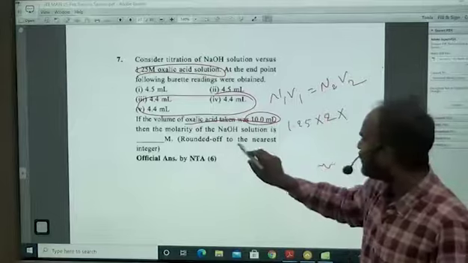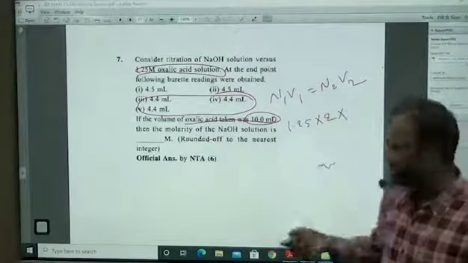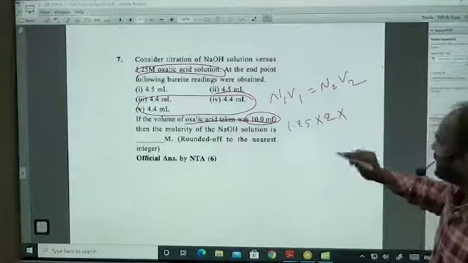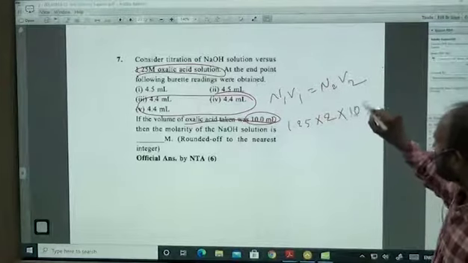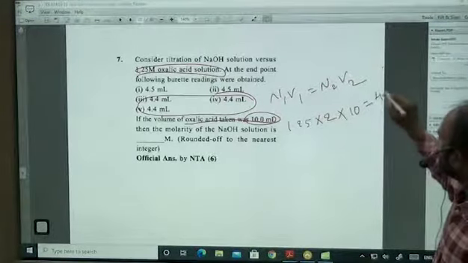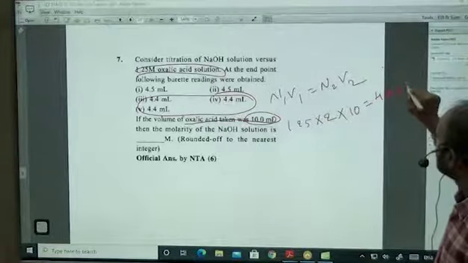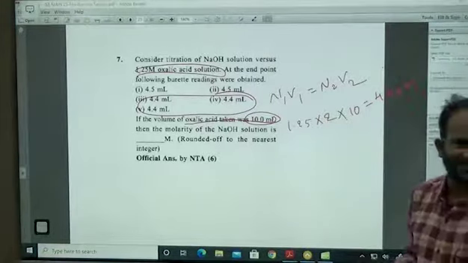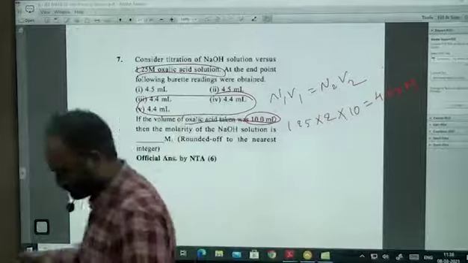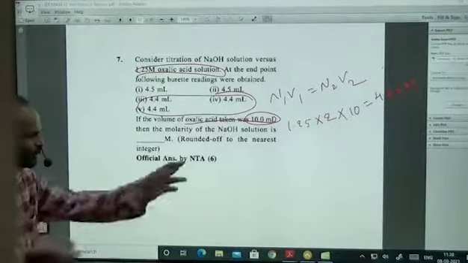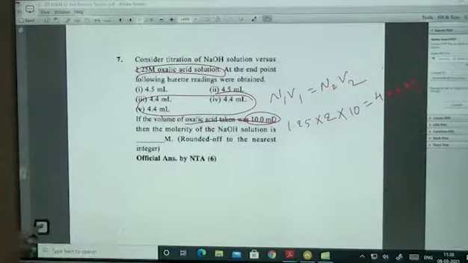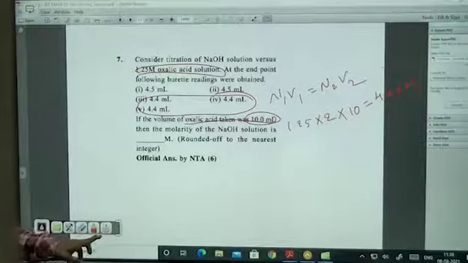They're asking for the molarity of sodium hydroxide, that is okay. The n-factor of NaOH is 1, so 1.25 into 2 into 10 equals 4.4 into M. Round it off to the nearest integer. You will definitely get the answer.